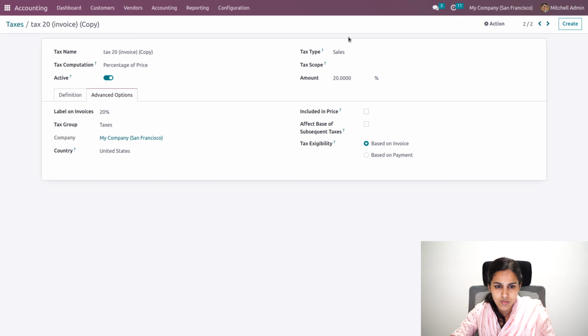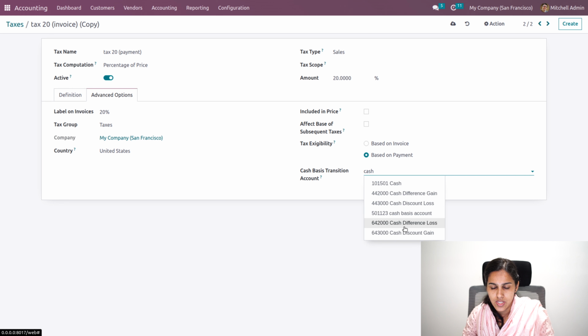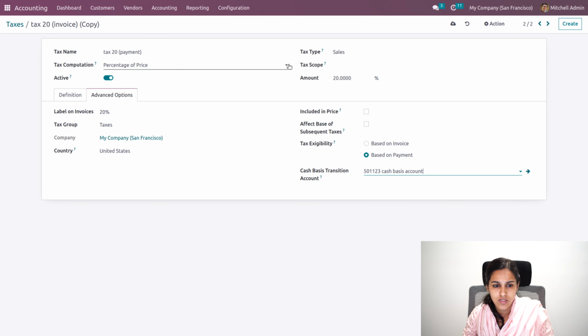And this is provided as based on payment, and here I'll be providing based on payment. So the cash basis transition account can be added. So our cash basis account is chosen.